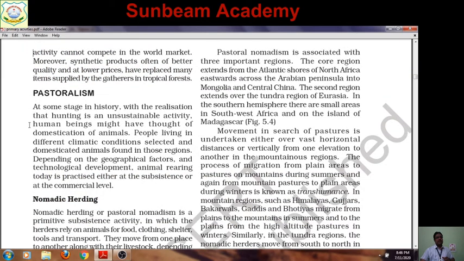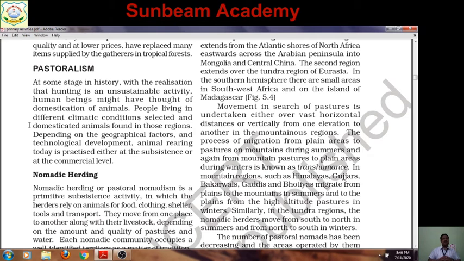Next topic we have to discuss is pastoralism. At some stage in history, with the realization that hunting is an unsustainable activity, sometimes people thought that if our life is dependent on hunting only, animals may go extinct and then how can we survive.